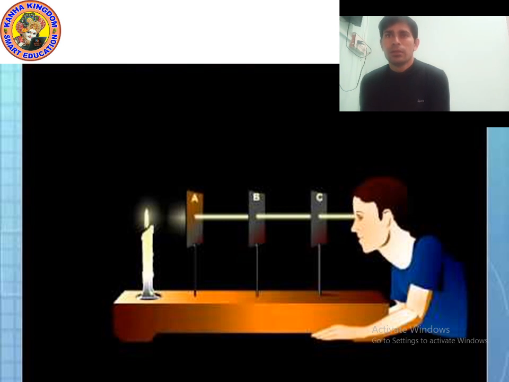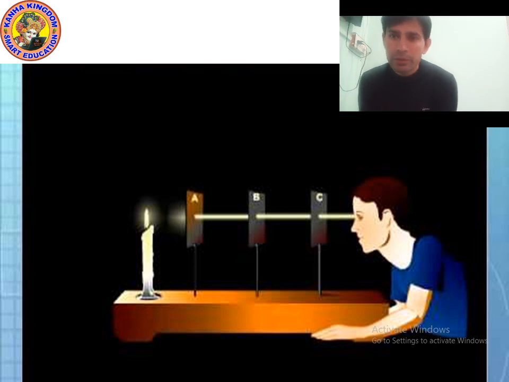And now try to look through the cardboard. As you can see in the picture, you will look through cardboard C. You will put the cardboards A, B, C respectively in front of the candle.